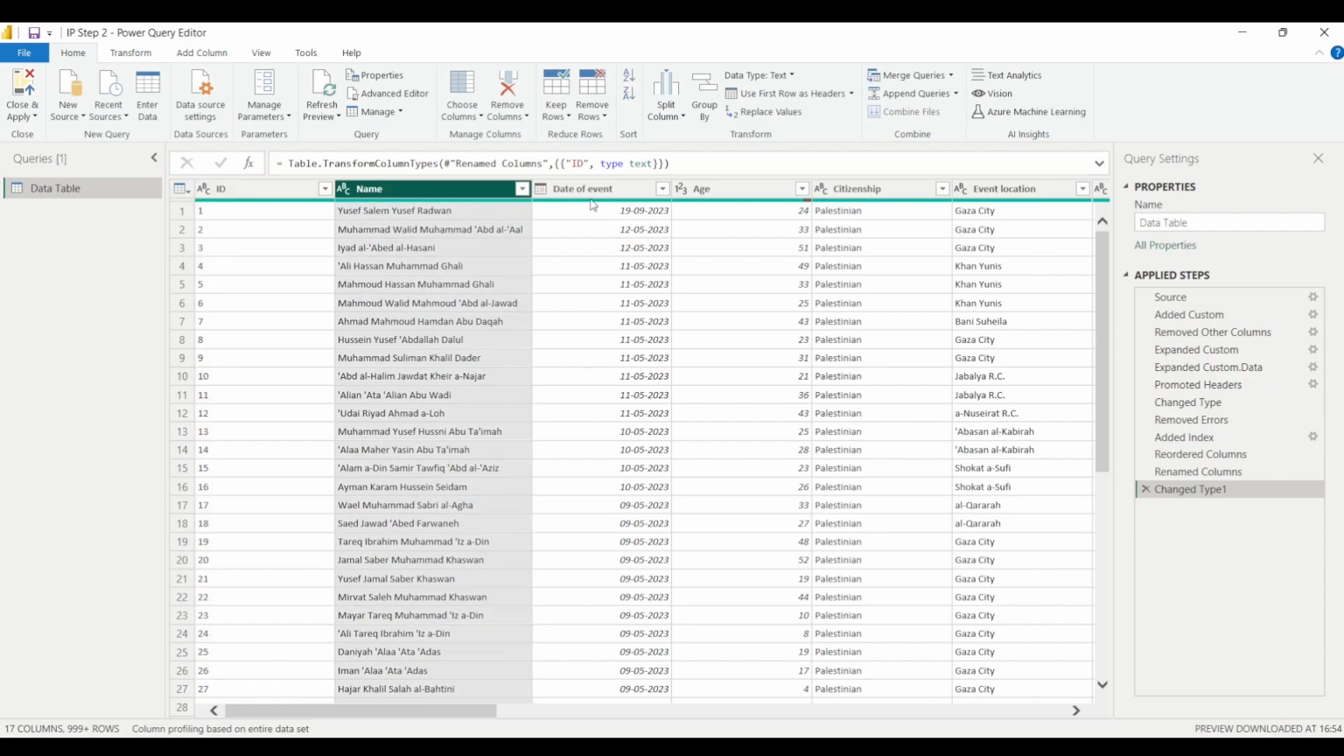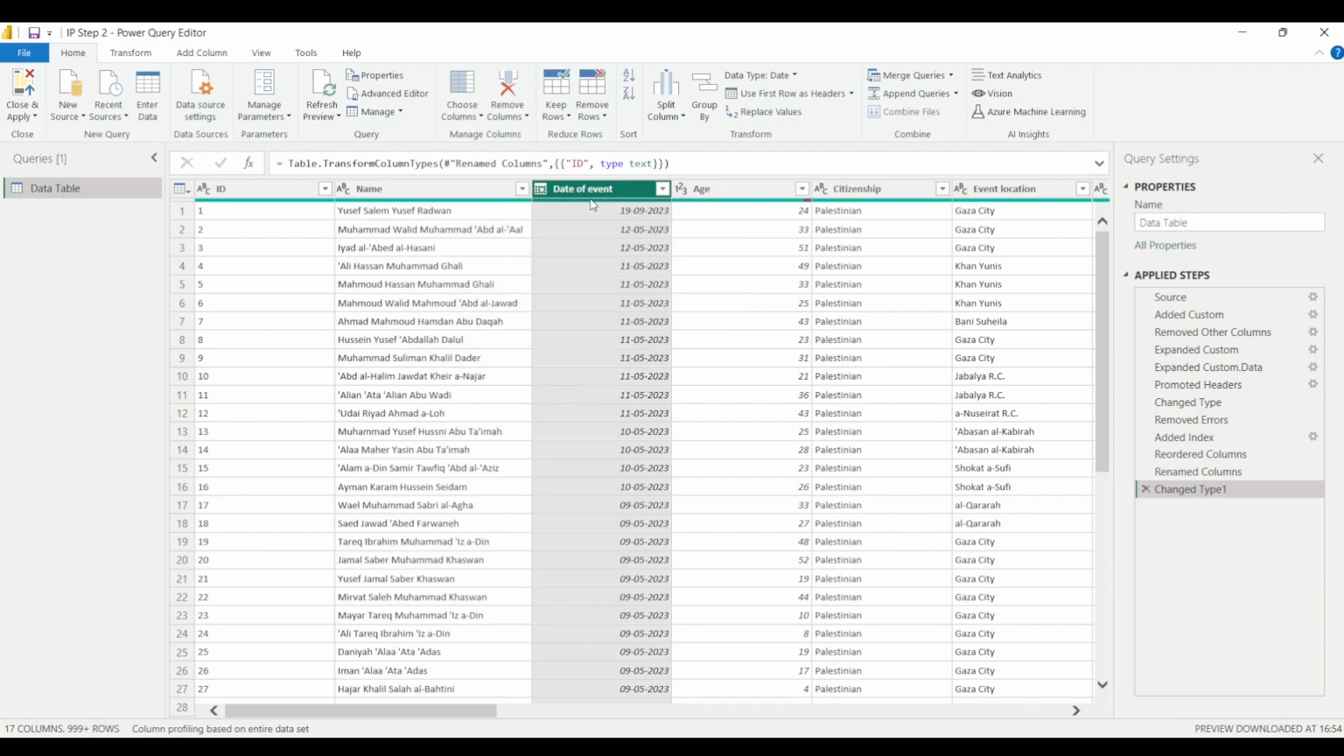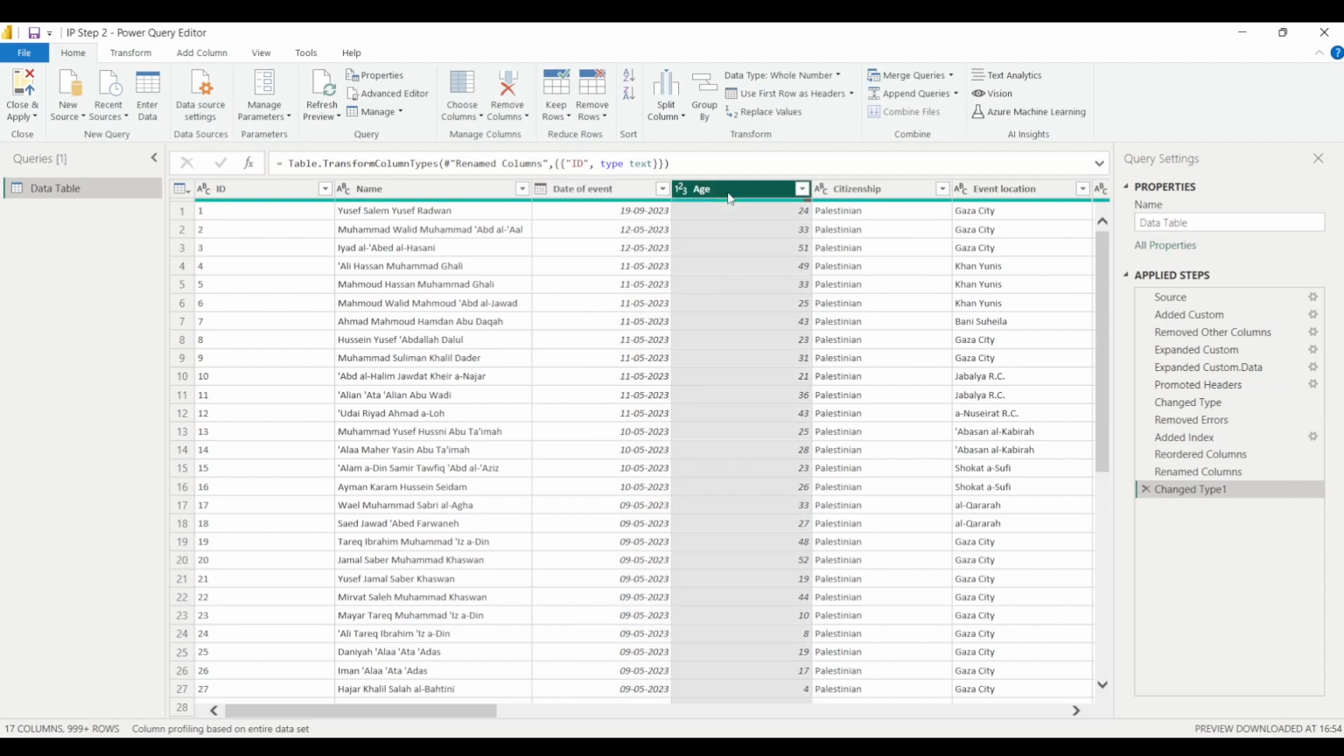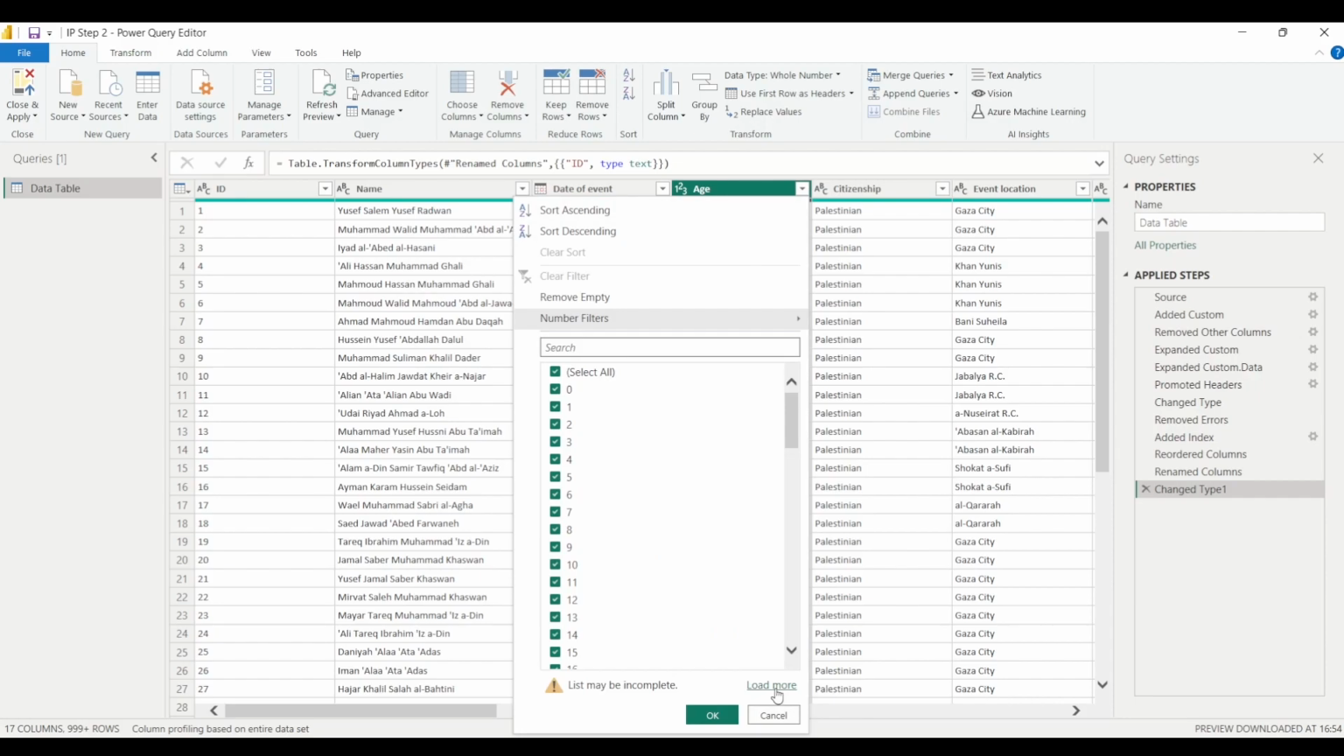Now we have date of event. Date of event refers to the date on which the attack or the event took place, and there are no null values in it. While for the age column, there are some null or empty values. When I click on this drop down and click on load more, you can see that we have null values in this column as well, right? And we have different ages. We have 0 years, 1 years, 2 years, and so on. This is the age of the people who were killed in the incident.